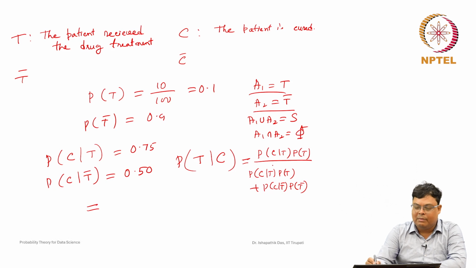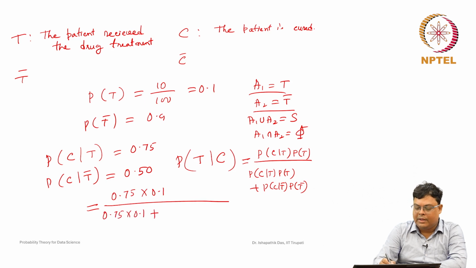So we will just find it out. Probability of C given T is 0.75 into probability of T, which is 0.1, divided by 0.75 into 0.1 plus probability of C given T complement, which is 0.50, into P of T complement, which is 0.9.